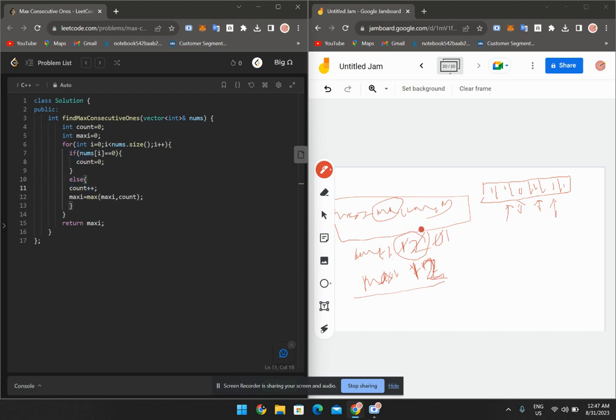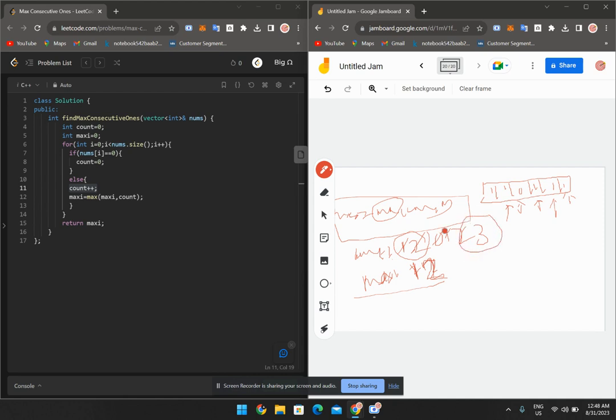Count increments by 1, count 1 to 2, and maxi equal to max of maxi comma count. Maxi and count are both equal. Neither is greater or less than the other, so do nothing; maxi simply remains the same. Now we will move on to the next iteration, which is the 1. We check the condition: if nums of I equal to 0? No. Move on to the else part. Count increments by 1.